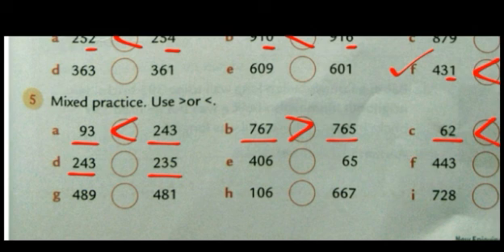243, 235. First, see the numbers. Both are having 3 digits. Now see the hundred place. Both are having 2. Now see the tens place. Here it is 4 and here it is 3. Which is greater? 4. That means 243 is greater than 235.